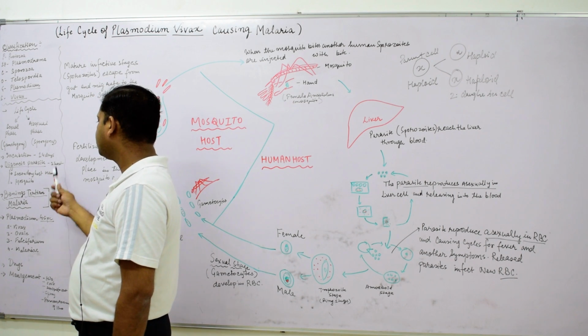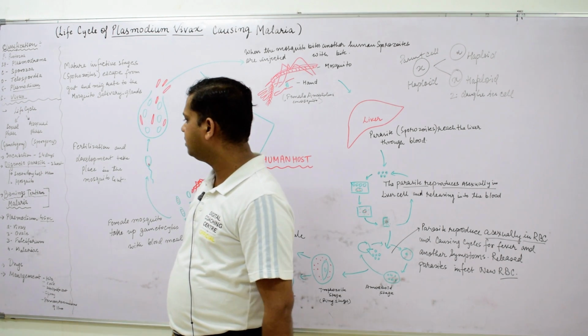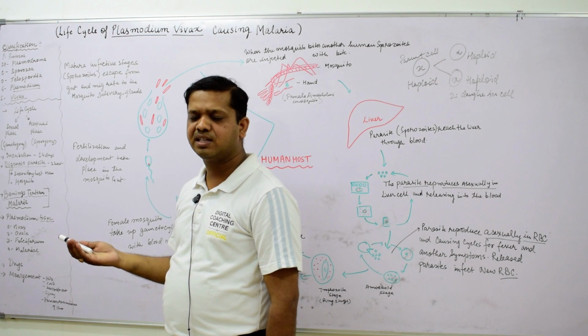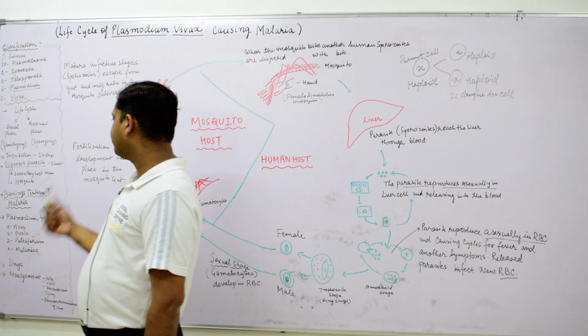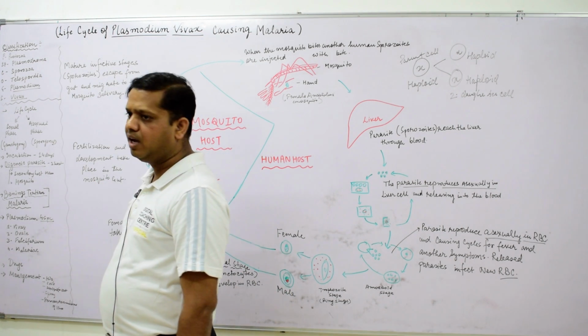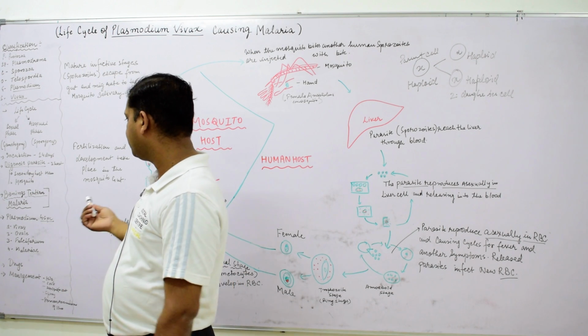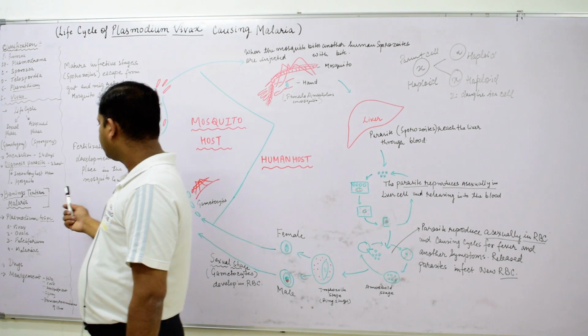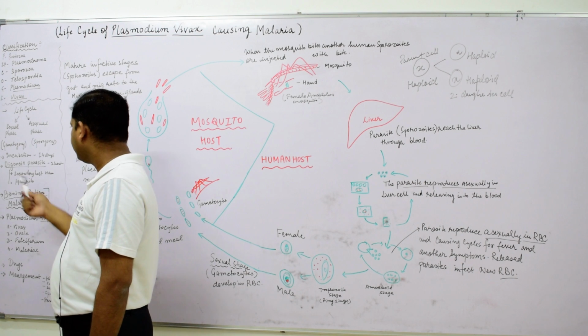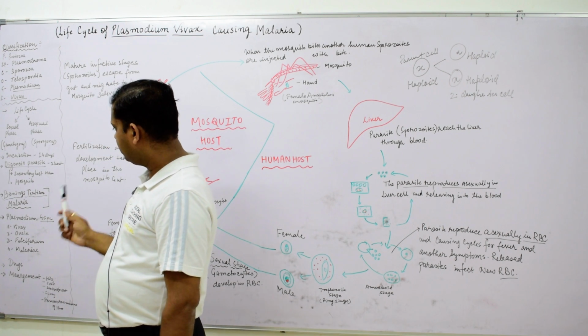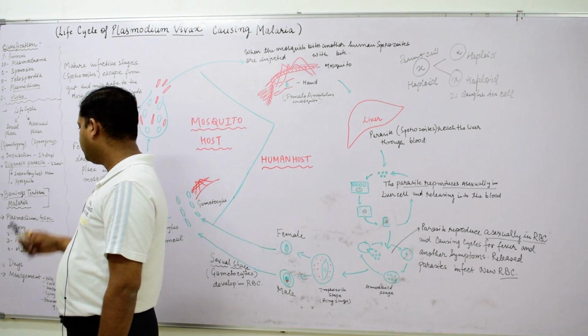In some books it is written that the human is the secondary host and the mosquito is the primary host. Now we will understand which type of malaria they cause. They cause benign tertian malaria.